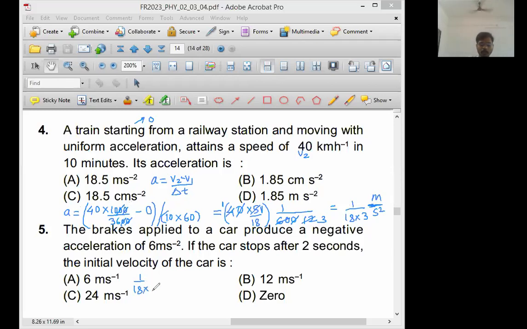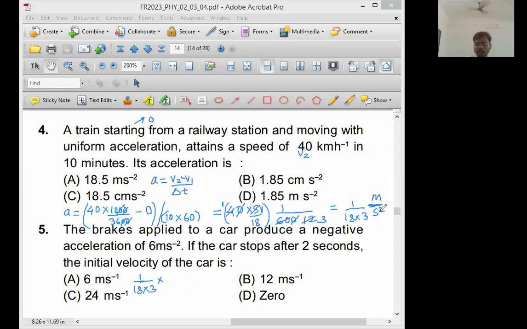1 upon 18 into 3. This answer 1 upon 18 into 3 will be in point. Why? Because 1 upon 18 into 3 is 1 upon 54, which will be 0 point something, but 0 point something option is not present. So I will not do this calculation.